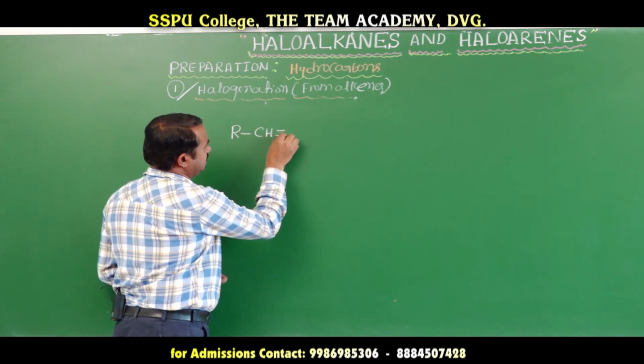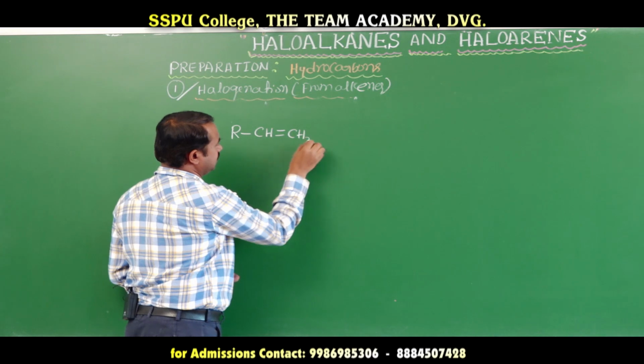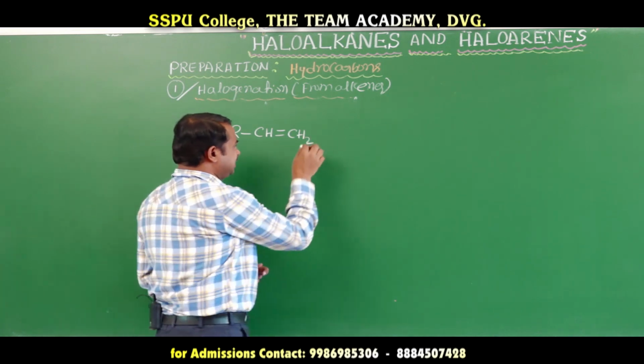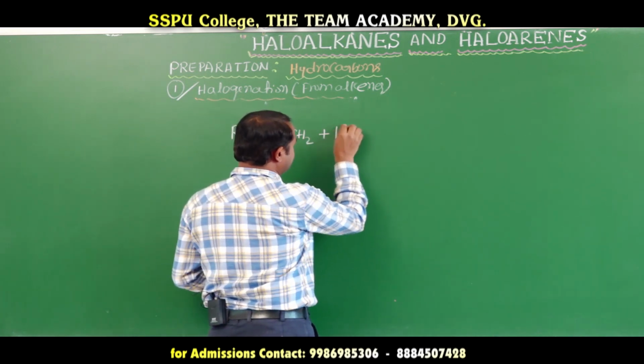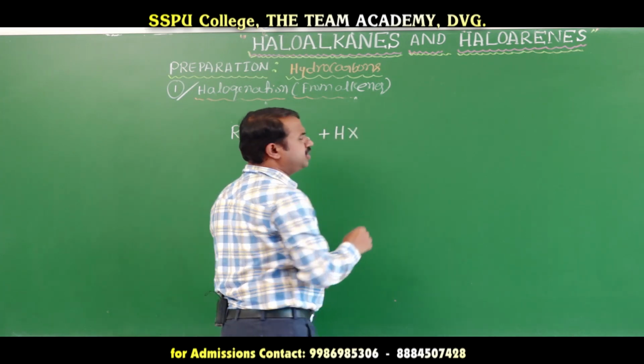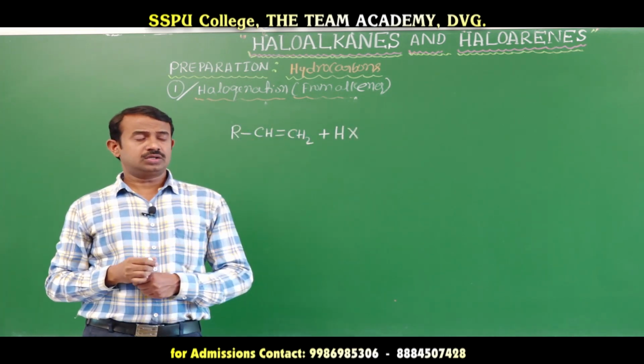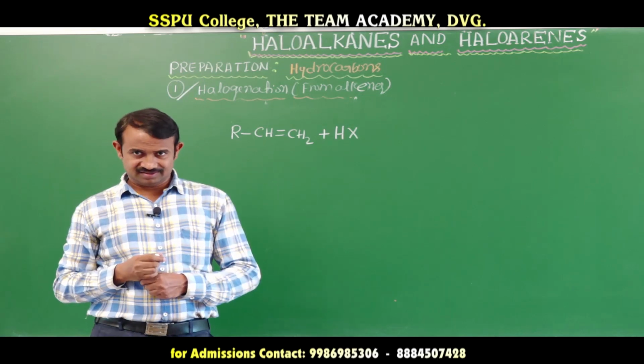Alkenes react with hydrogen halide or halo acid